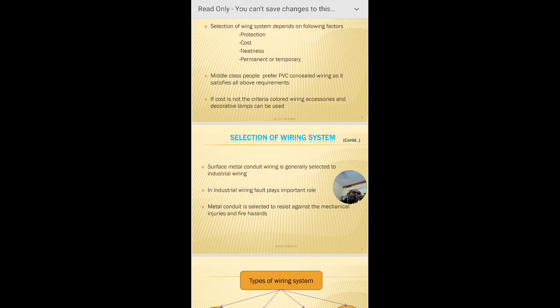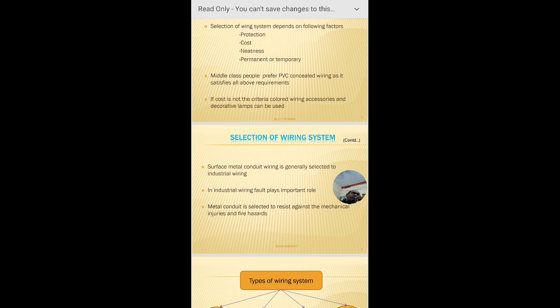PVC is very easy to catch fire. That's why for industrial purposes we generally prefer the metal conduit surface wiring system, whereas in domestic wiring we prefer the PVC concealed conduit system.